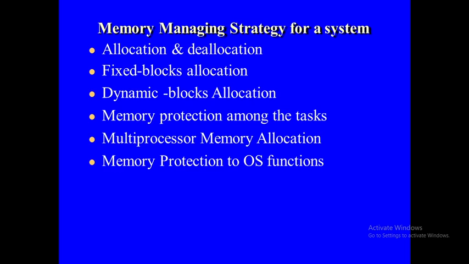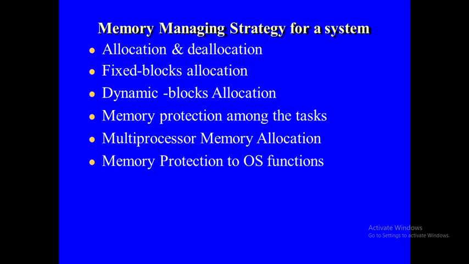Next is the memory protection among the tasks. This means that task function calls cannot attempt to write or read the exclusive area of the memory space allocated to another task. One task cannot access the memory space of the other task. That is the memory protection among the tasks.